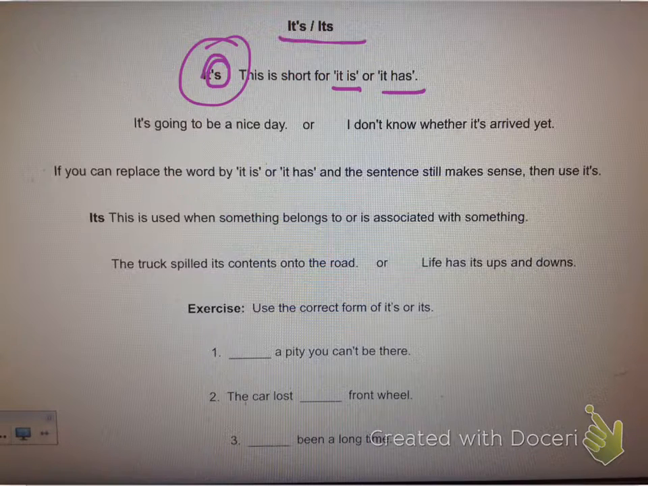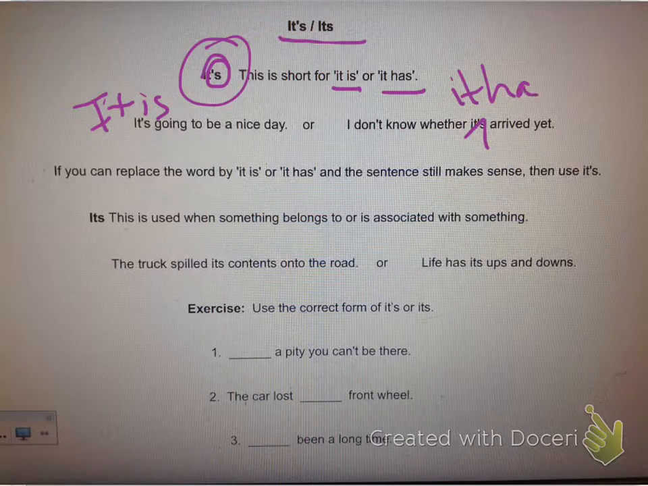So for this one, it's going to be a nice day. We could say it is going to be a nice day. I don't know whether it's arrived yet. This one would be it has. Okay, then in the next one, its.